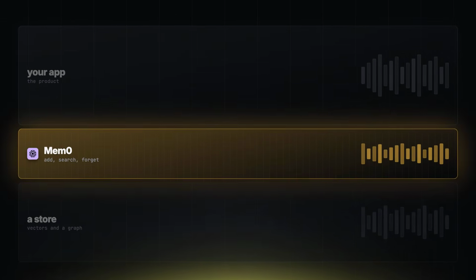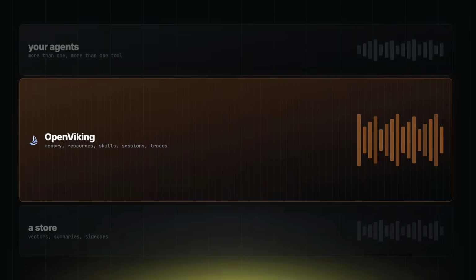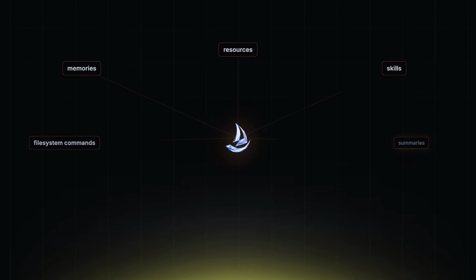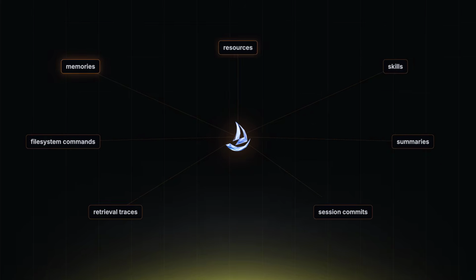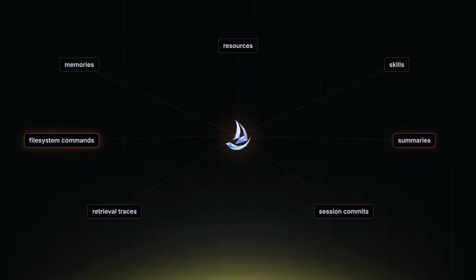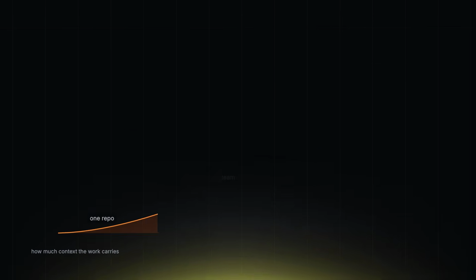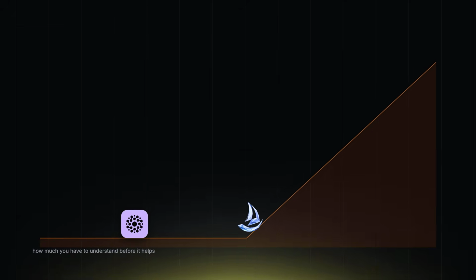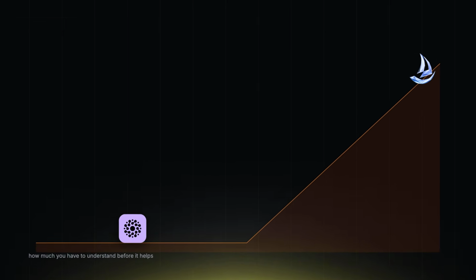It is a memory layer. OpenViking is trying to be a context database. That means it wants more responsibility, it wants memories, resources, skills, file system commands, summaries, retrieval traces, and session commits turning into long-term memory. This is both the advantage and the danger. The advantage is that it matches the way agent work grows. The danger is that bigger mental models are harder to adopt.